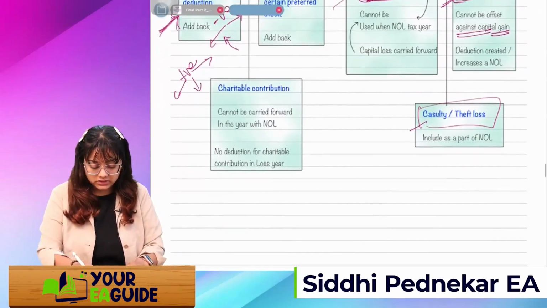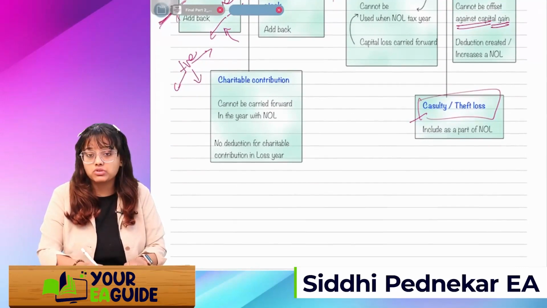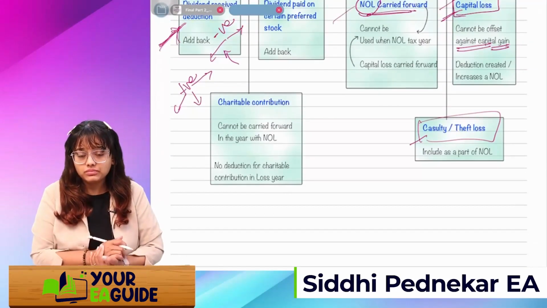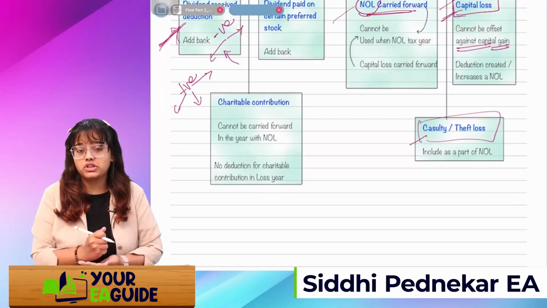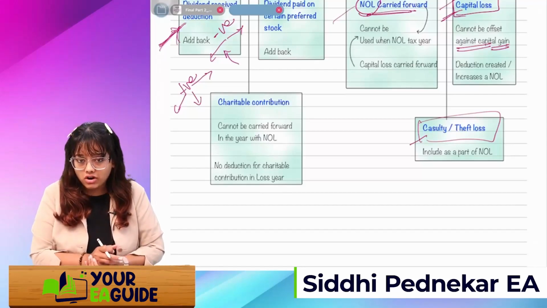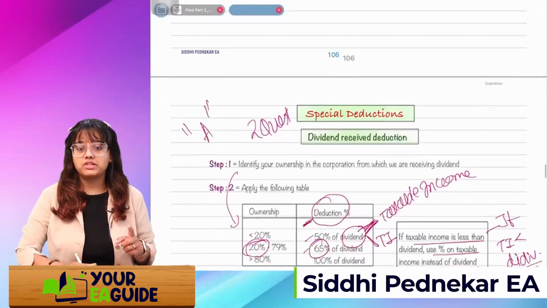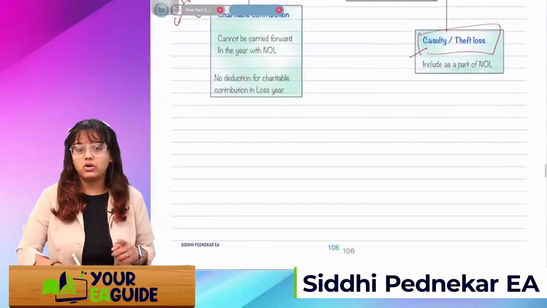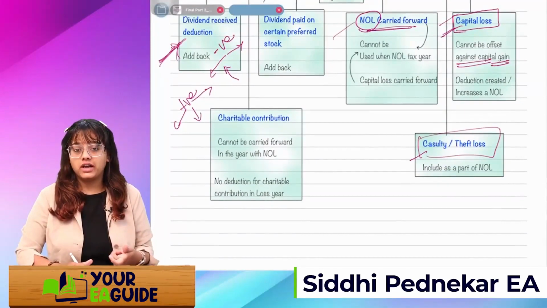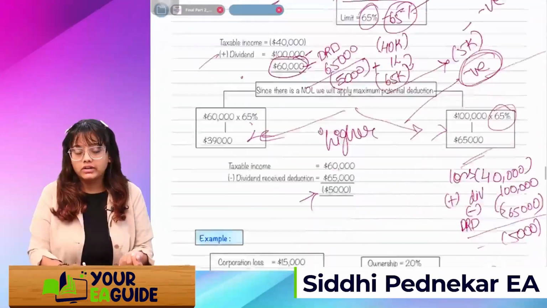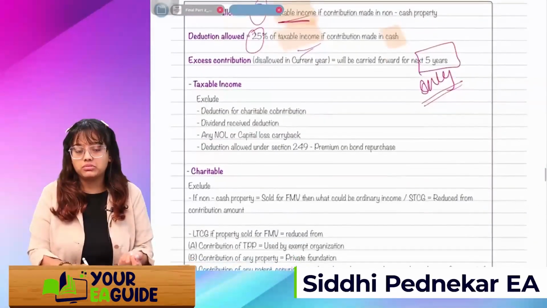Next, if we had a charitable contribution and in that year also we had an NOL, there is no deduction for charitable contribution in the loss year. If we had a loss and in that year we made a charitable contribution, then this 10% and 25% will not be allowed as a deduction in that year, but it will be carried forward for the next 5 years. Got it? About DRD and charitable contribution.